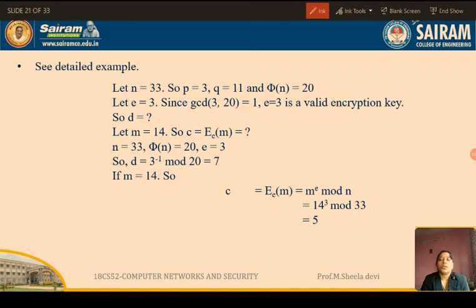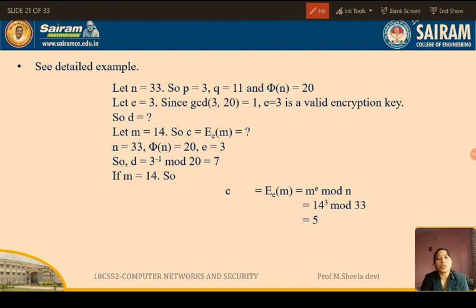Next, e is equal to 3. What we said in the second step of the RSA algorithm is that we have to select the e value such that GCD of e comma 20 is equal to 1. If I select 3 as the e, then the greatest common divisor of 3 comma 20 is equal to 1. So I am going to select 3 as my e value. So now the value of e is 3, which will be acting as the encryption key.